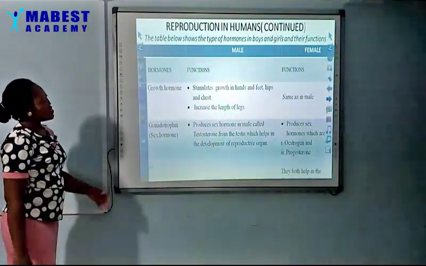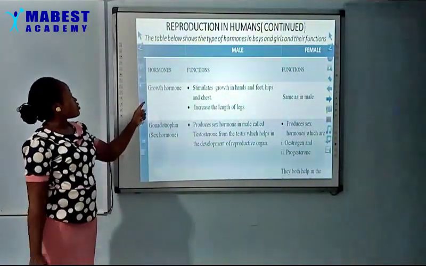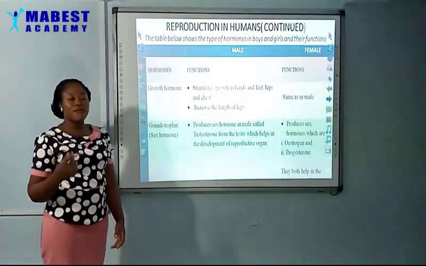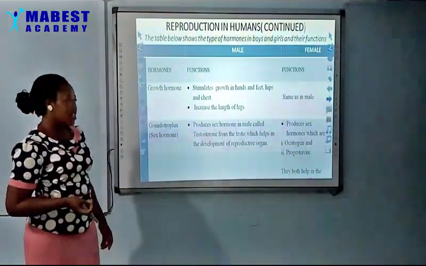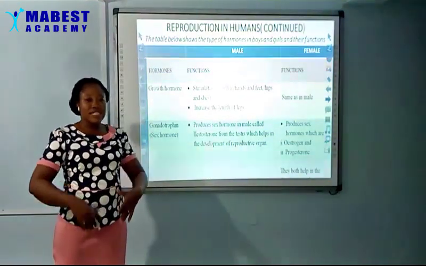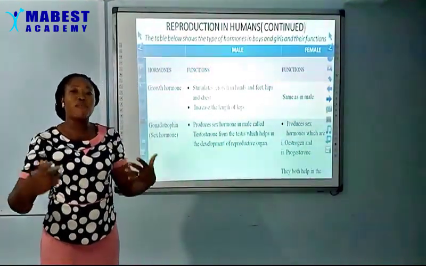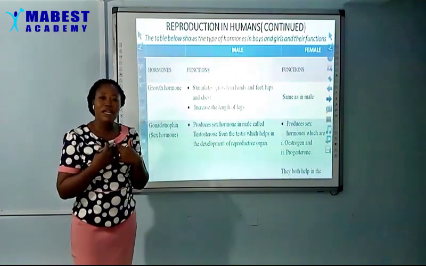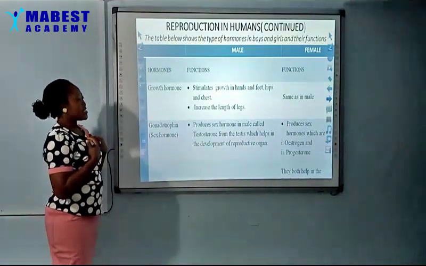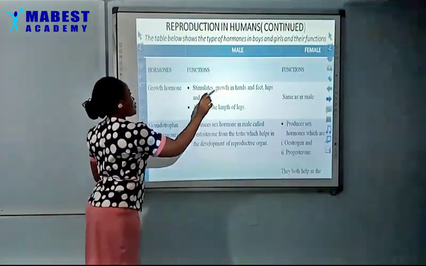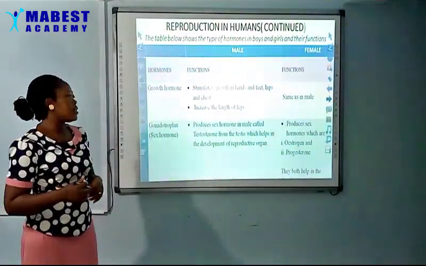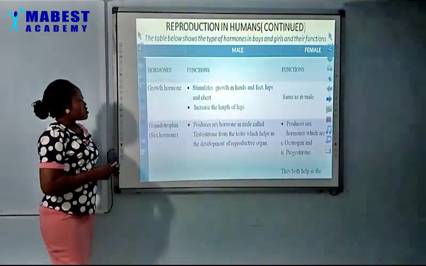Now, these are the hormones, like I said, we'll be looking at. Growth hormone stimulates growth in hands and feet, hips and chest, and also increases the length of legs. That means all the growth that is taking place in my body system is due to the growth hormones. And this is found in both male and female. We all have this growth hormone in our body.